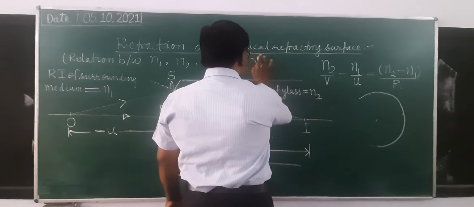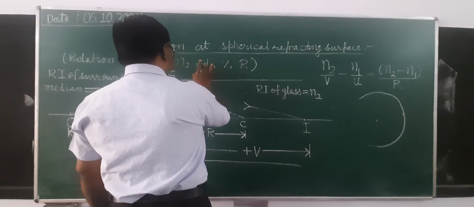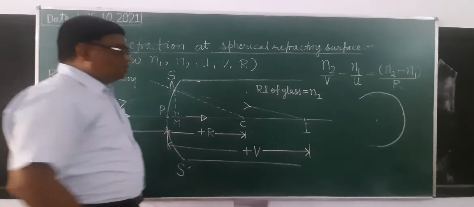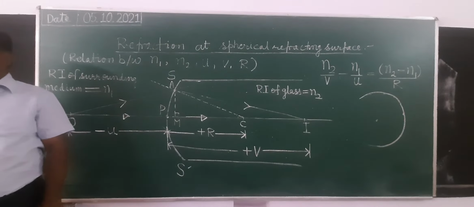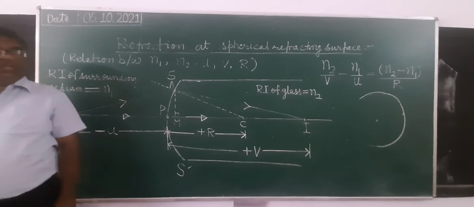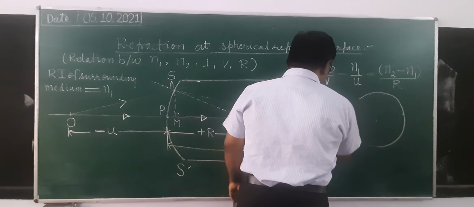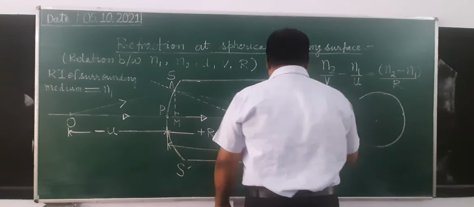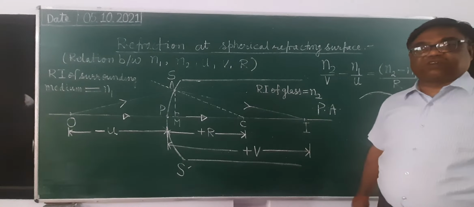Then there is the radius of curvature. This is also very simple. What is radius of curvature? The radius of that sphere of which the spherical surface is a part is known as the radius of curvature. Then there is one term, principal axis. What is principal axis? It is an imaginary line passing through the pole and center of curvature.